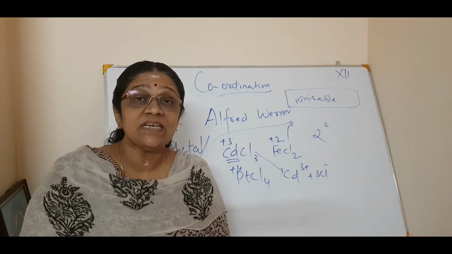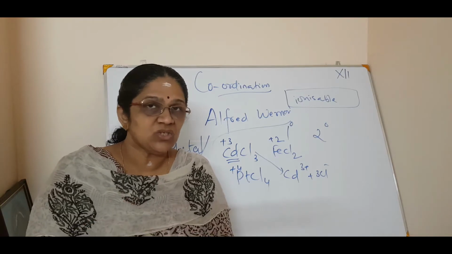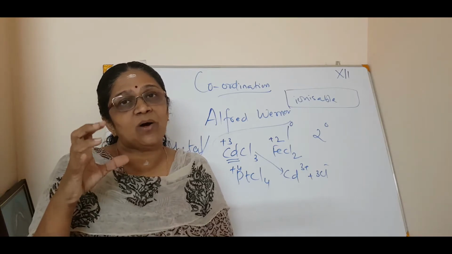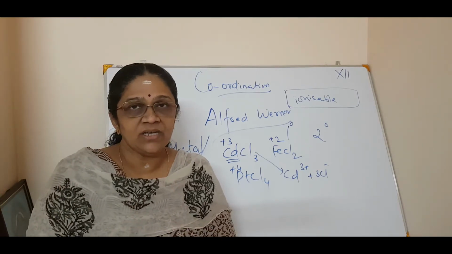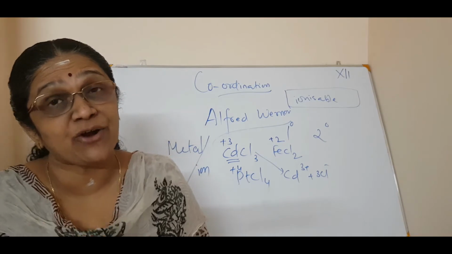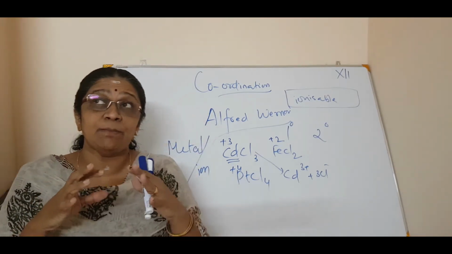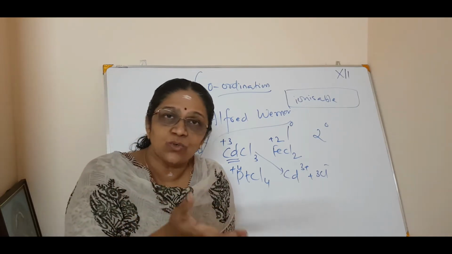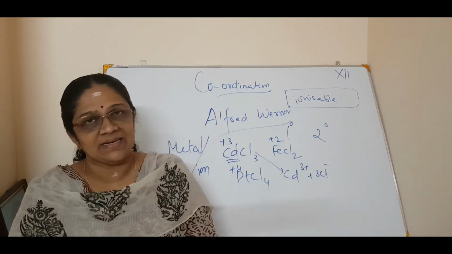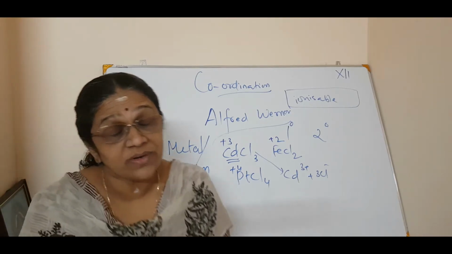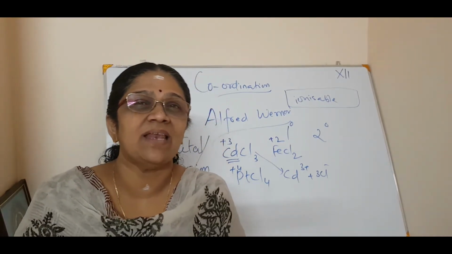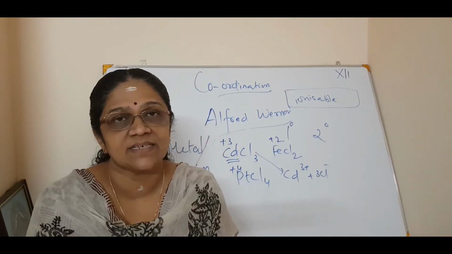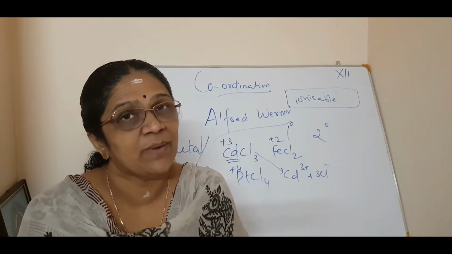That means dissociation happens in the presence of a particular solvent. So that is the concept of the primary valency. Got it? Primary valencies are ionizable in nature, and they are mainly in binary compounds which dissociate in a suitable solvent. Now when you talk about the secondary valency, that is where the coordination compound starts, where the complexes start.